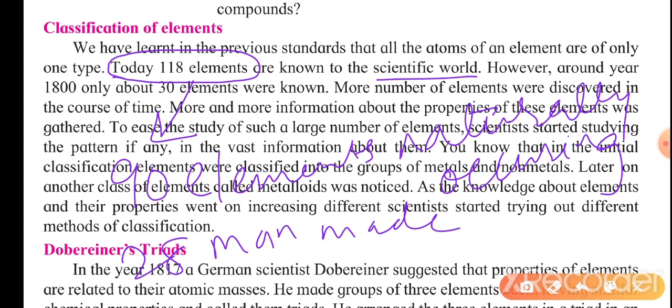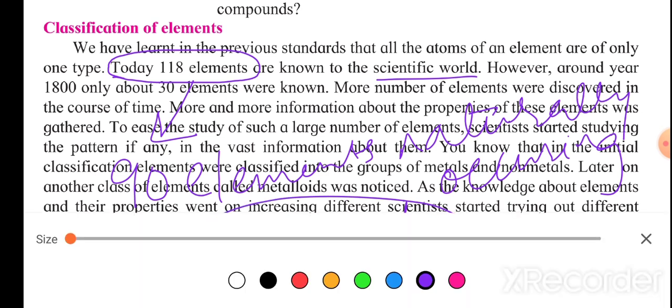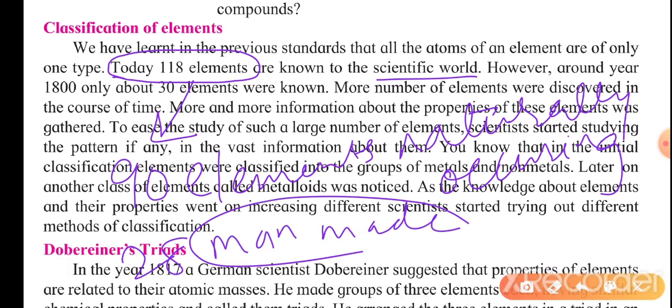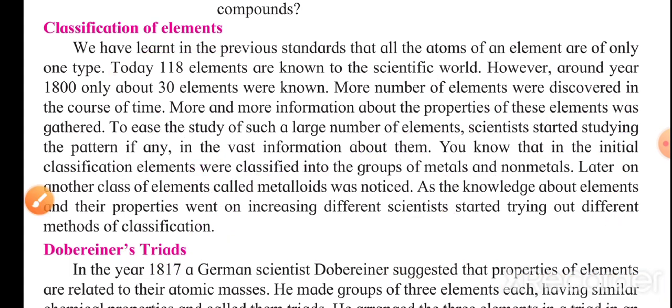Can you name the first element that is man-made? That name is technetium. That is the first man-made element.